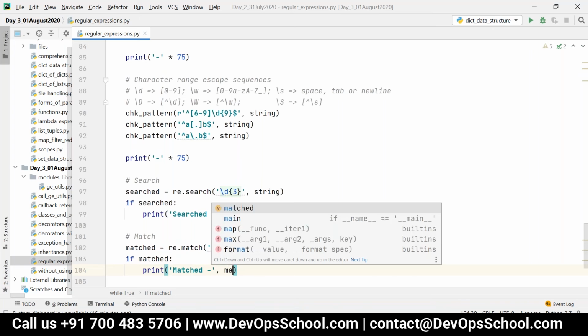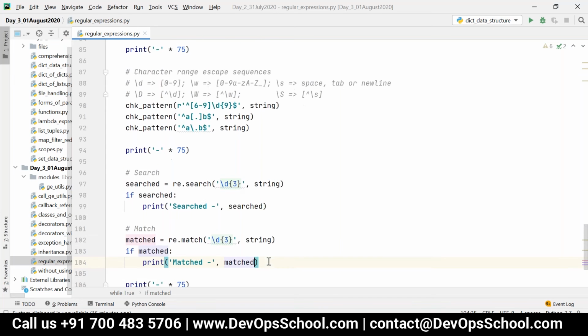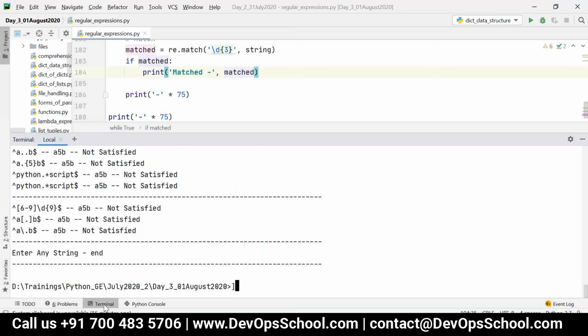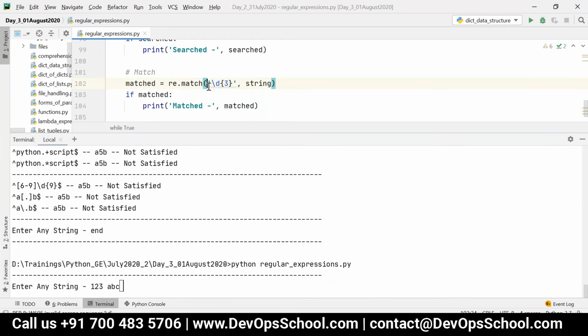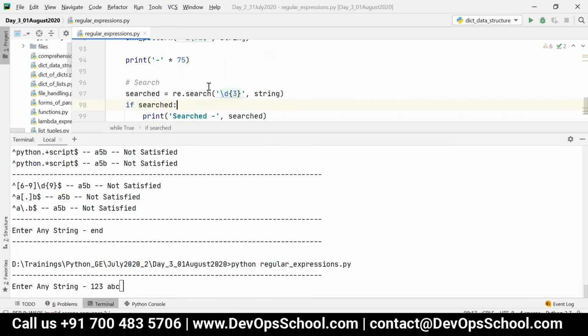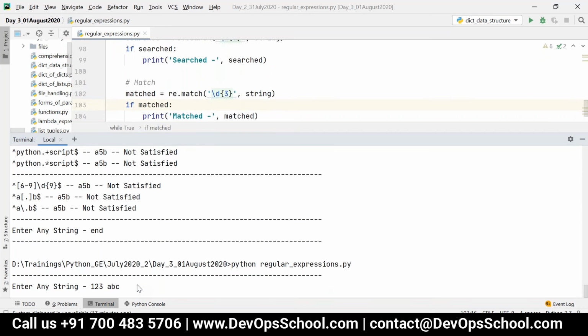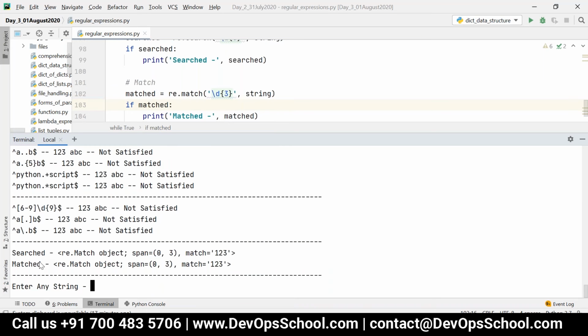Now let me give the input 123ABC. My pattern is any three digits irrespective of the positions. If I execute this, you can see both search and match return the same output: re.match object, span equal to 0, 3, match equal to 123.